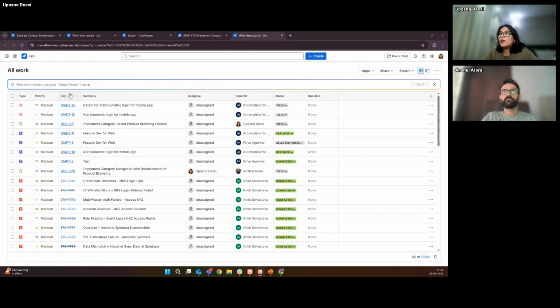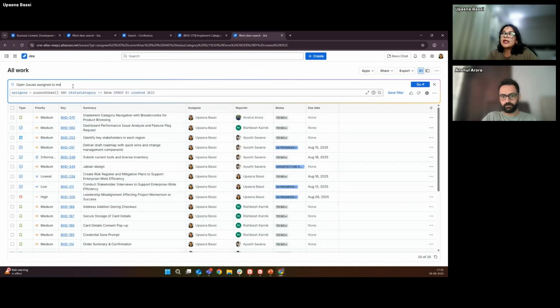So let me copy and paste one of the prompts I have. It's a simple one: open issues that are assigned to me. I write it in natural language. What AI is doing right now is creating a JQL for me. So it's listed everything that is not closed because that's what I said. It should be open, and I've said that assignee should be me. So it's considered everything there.